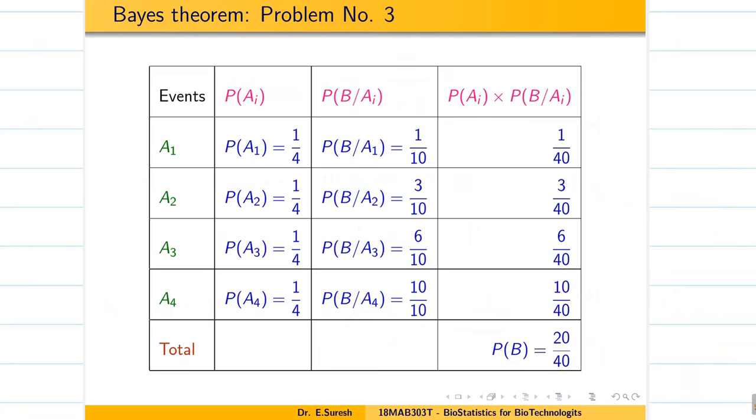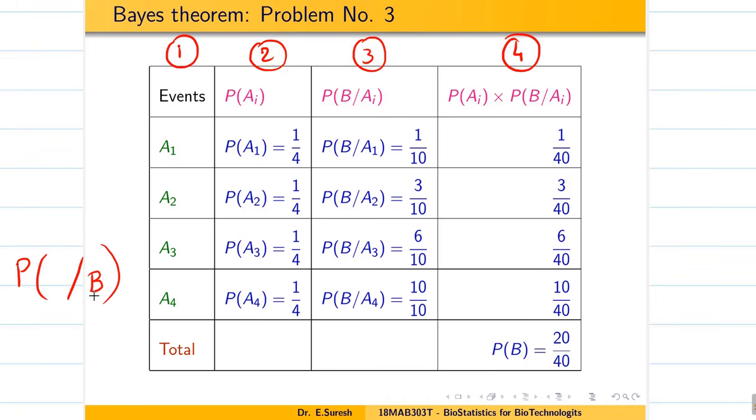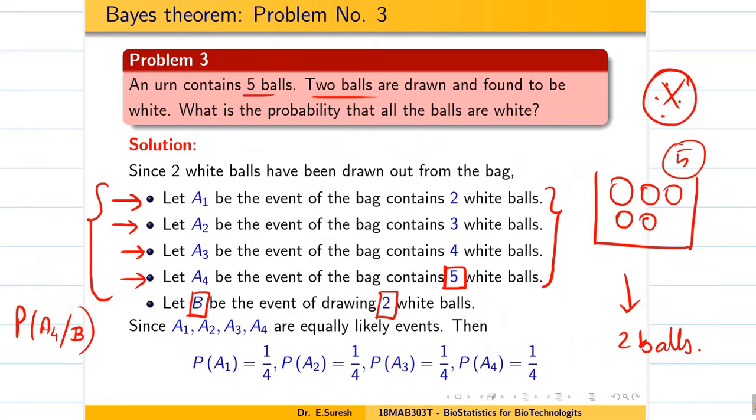So let us go to the table. First column is the data, second column is the probability, that is 1 by 4, 1 by 4, 1 by 4. Third is the probability of choosing 2 white balls from the given events. And column 4 is multiplying all these things. Now what does the question say?